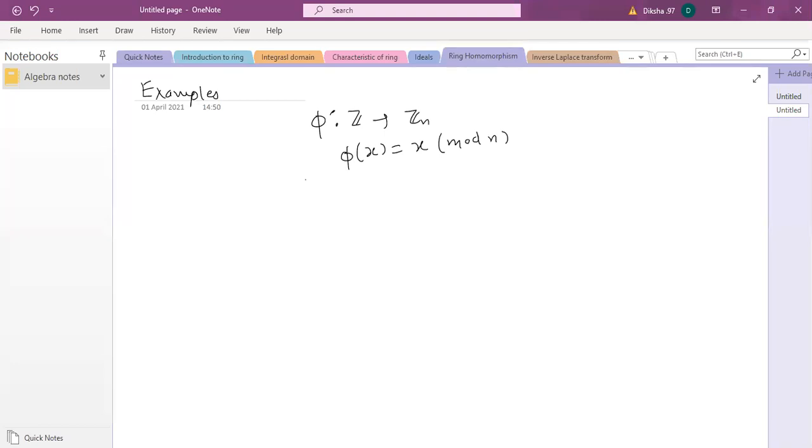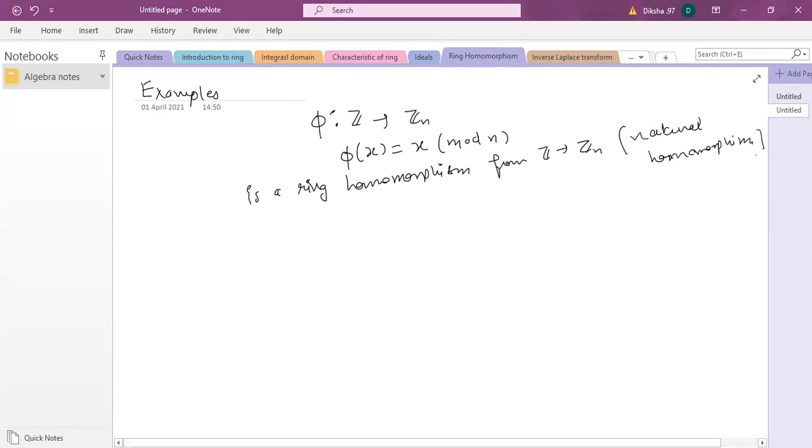We need to verify that this is actually a ring homomorphism from Z to Zn, and it is also called the natural homomorphism. There can be reasons why it's called natural.